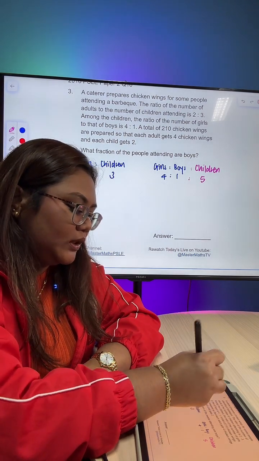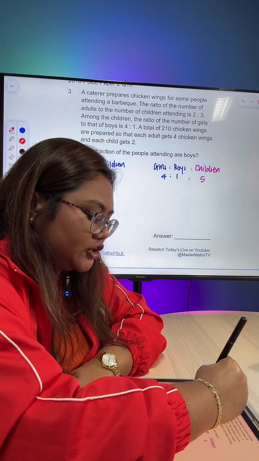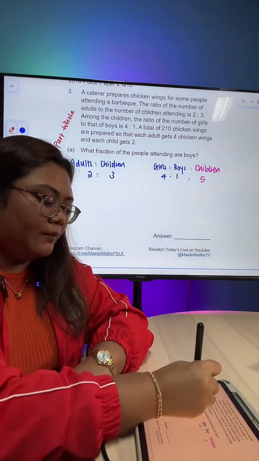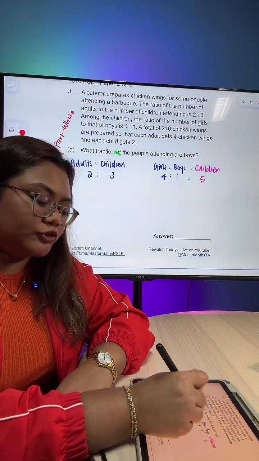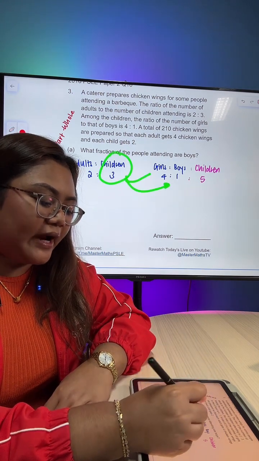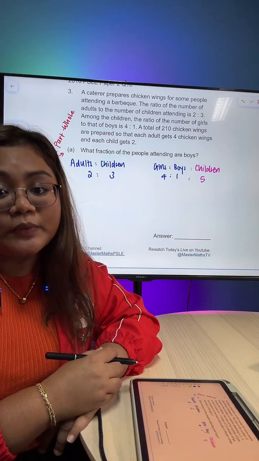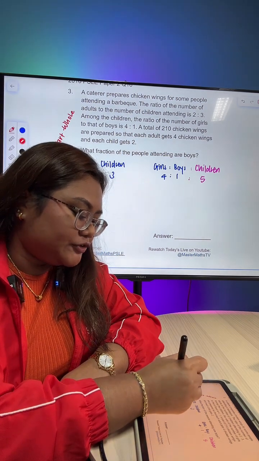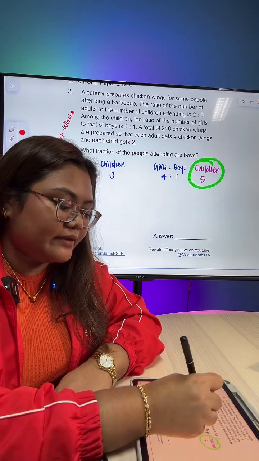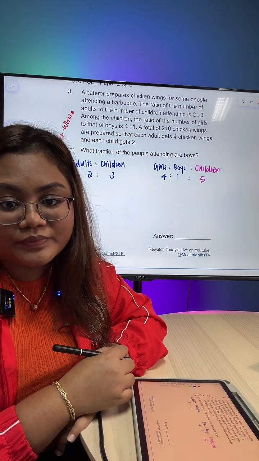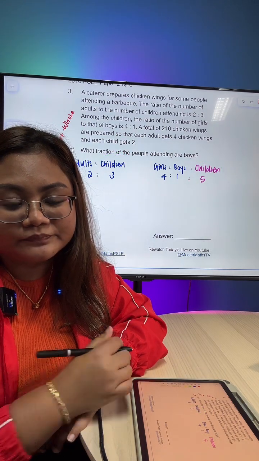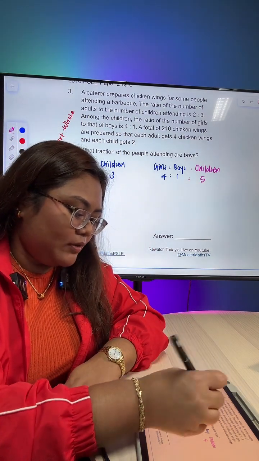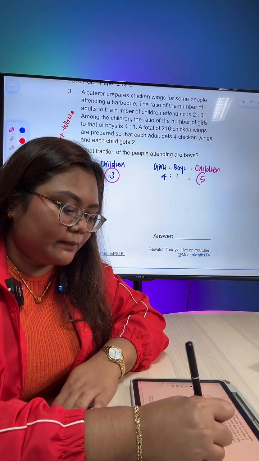So this concept is what we call part-whole relationship or part-whole concept. This is a part-whole concept for part A. We are given the whole, children, and it is broken down into its parts, boys and girls. So what we need to do is to break it down successfully by introducing a third column called children and making the children the same. Understand, everybody?